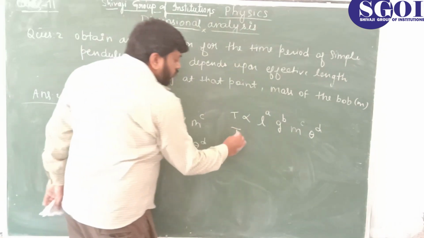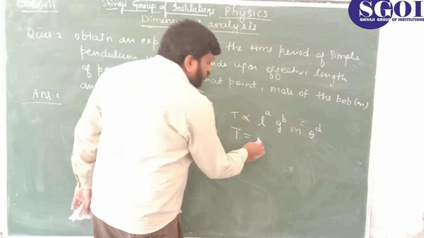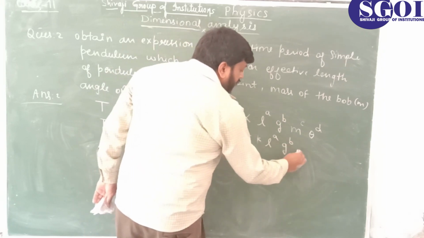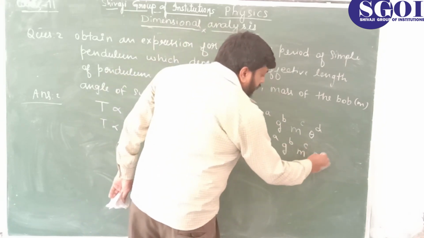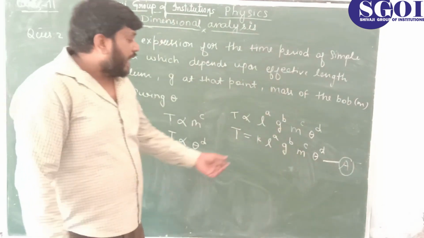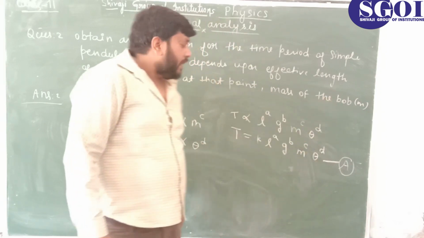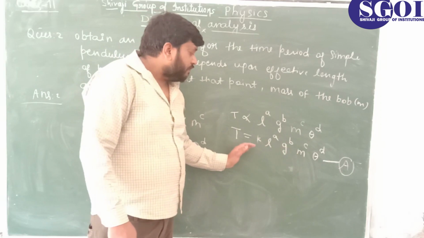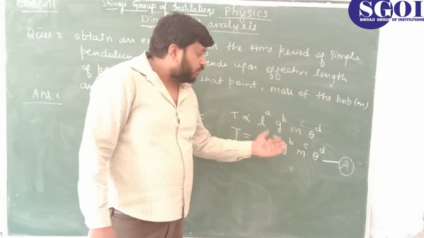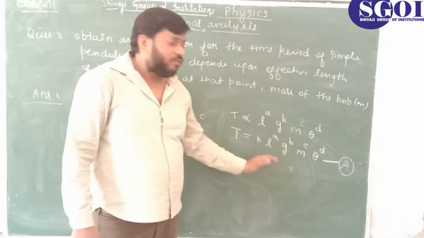Now, as we told you, we are eliminating the proportionality and putting the equality. We have to introduce a constant. So I am putting it here, T equal to k, L to the power a, g to the power b, m to the power c and theta to the power d. This is equation number A. And finally we have to find the values of unknown variables a, b, c and d by the use of dimensions, and when we get these values from the dimension concept, we put them in equation A, and finally we have a relationship for the time period.